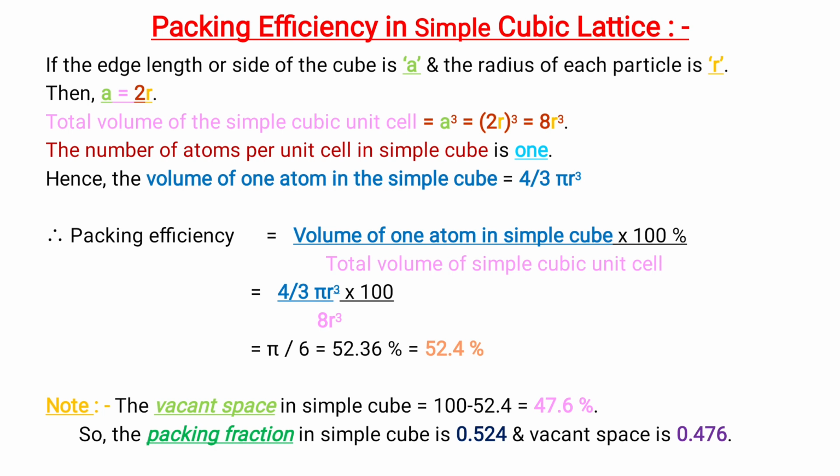Here, vacant space in simple cube is 100 minus 52.4, that is 47.6%. Hence, the packing fraction in simple cube is 0.524 and the vacant space is 0.476.